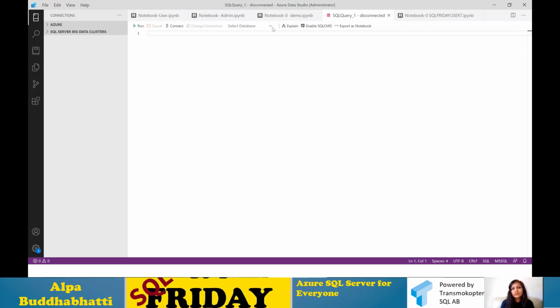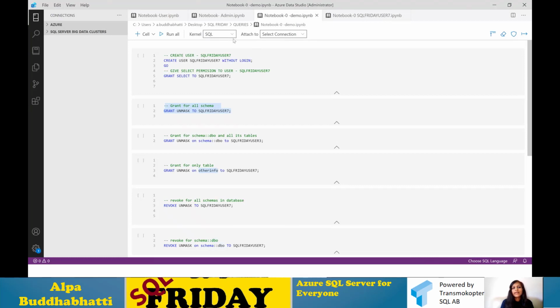You need to choose your connection information from this drop down, and then you can do your query. I already have my connection, so that is how you connect with Azure Data Studio, by providing the same server name which we used in SSMS, and username and password.